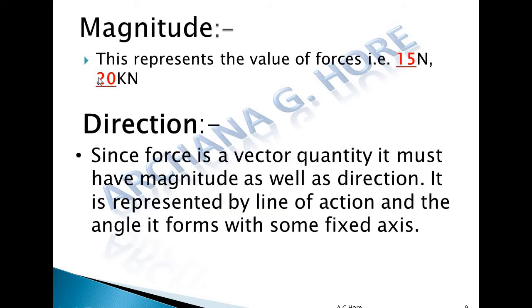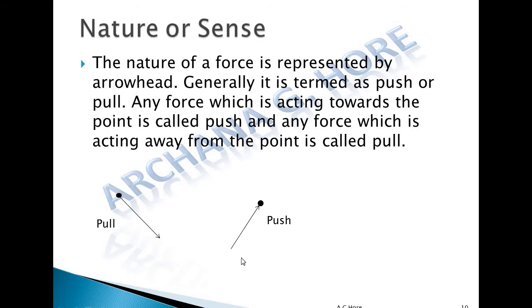Next is the direction. Since force is a vector quantity, it must have magnitude as well as direction. It is represented by the line of action and the angle it forms with some fixed axis. For example, suppose this 10 Newton force is acting and makes an angle with the x-axis. Now this angle made by this force with the x-axis is nothing but the direction of the force.